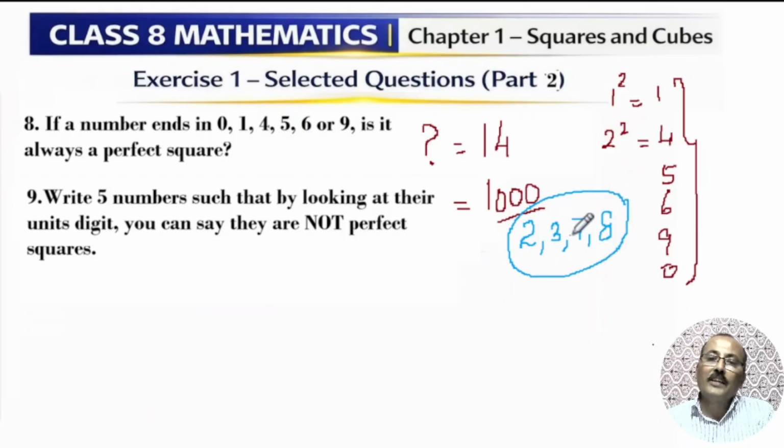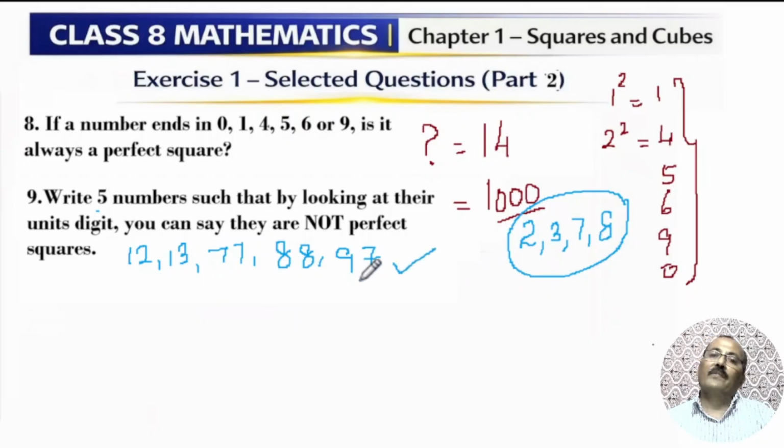So you can write 12, 13, 77, 88, 97. Any number you write which ends with 2, 3, 7 or 8 is surely not a perfect square. Please find the square root of these and check whether they are square numbers or not.